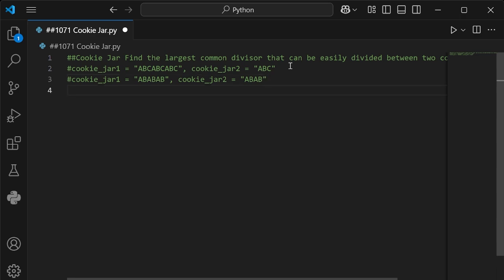Again, let's show another example that they gave us here. It is cookie jar 1, and this equals cookie. And then we got cookie jar 2, and this equals just jar.